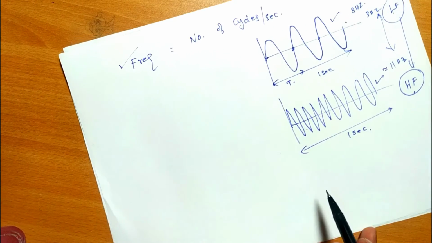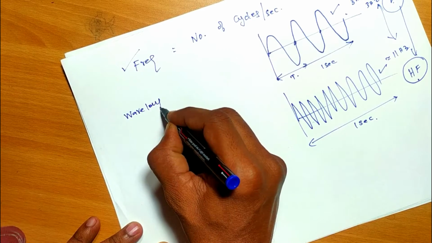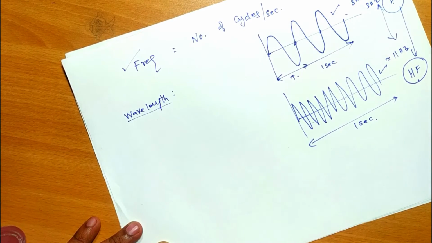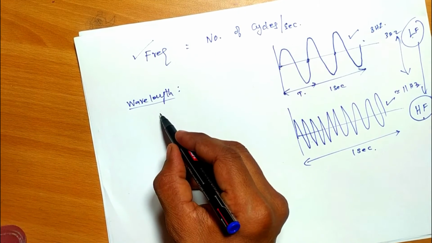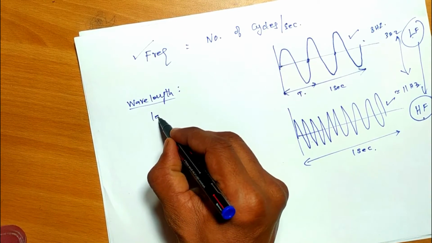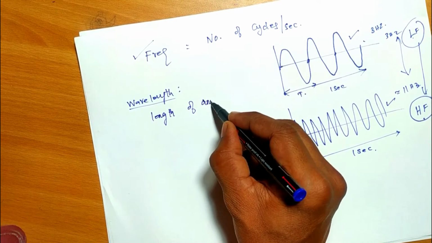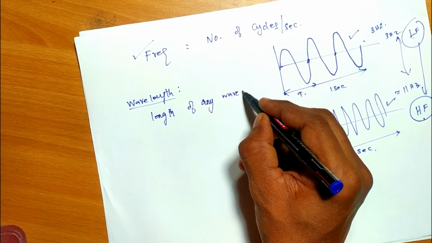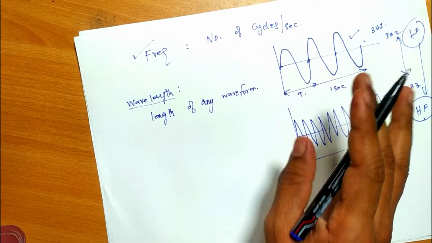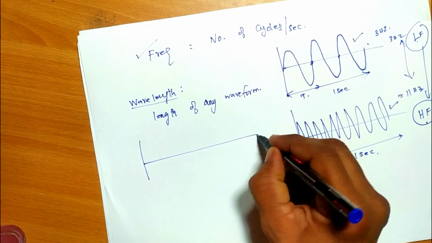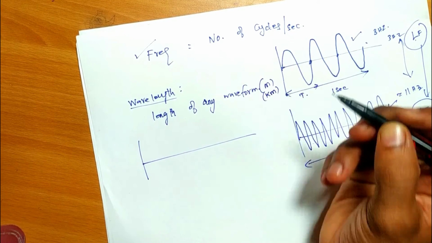Then what is wavelength? This is another important word which we often use in electromagnetics and transmission lines. So wavelength is simply, I put it like this, the length of any waveform. So the length of the waveform is simply called wavelength, and this is usually denoted in terms of meter or kilometer.